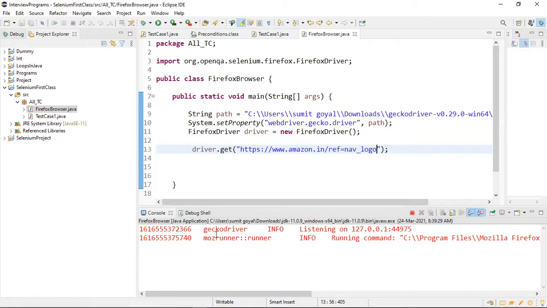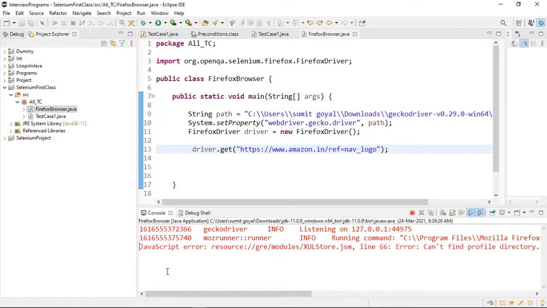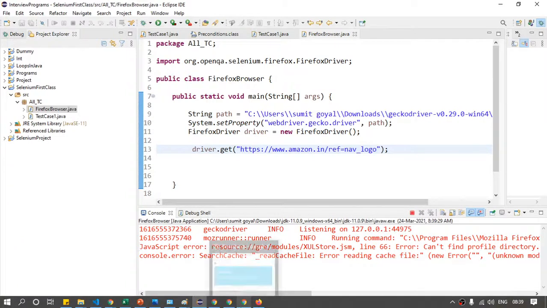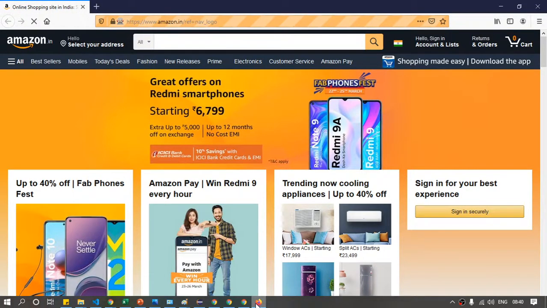So this time it is going to run. Some version numbers are coming, do not worry about that. Even if you are getting any warnings here, you can ignore that. I think it will invoke, that is not an issue. So it has invoked our Firefox, and it should also open that Amazon website, but this time on Firefox. Is it clear to everyone?